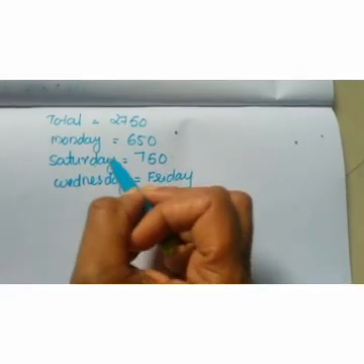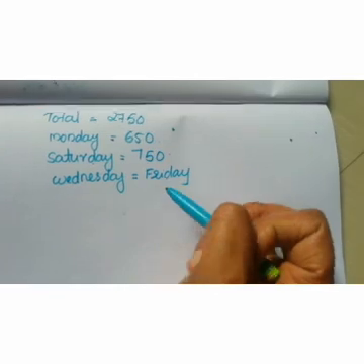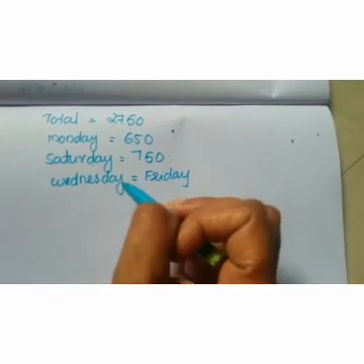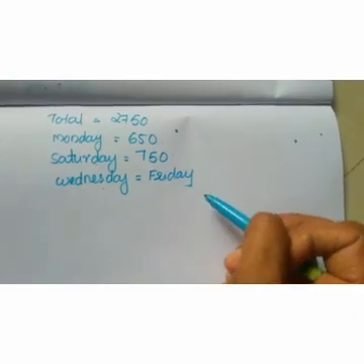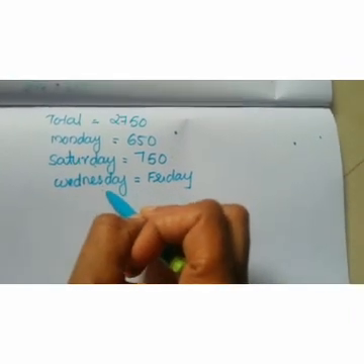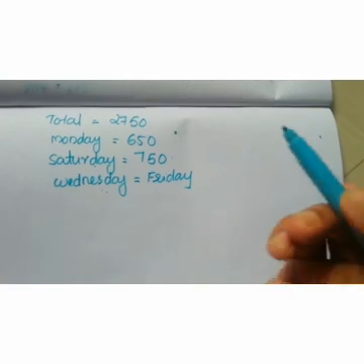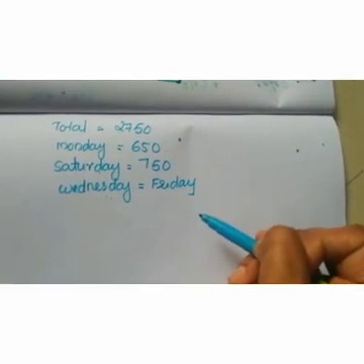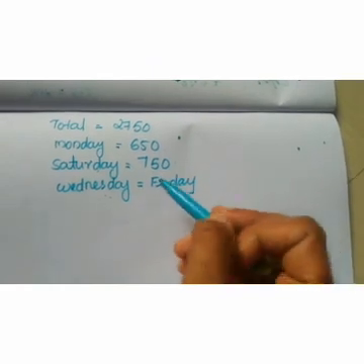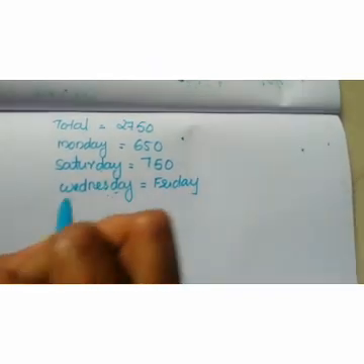On Saturday, he got 750 rupees. Whatever amount he got on Wednesday is the same on Friday also. If he gets 10 rupees on Wednesday, he also gets 10 rupees on Friday. This is the meaning. Here we need to find out how much he got on Wednesday and Friday together.